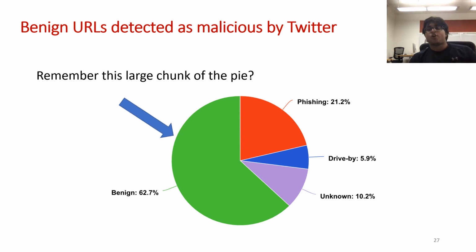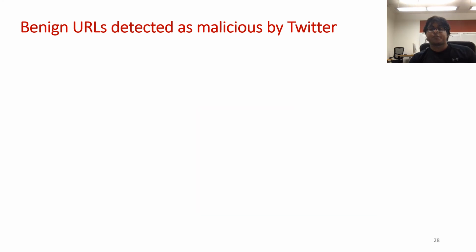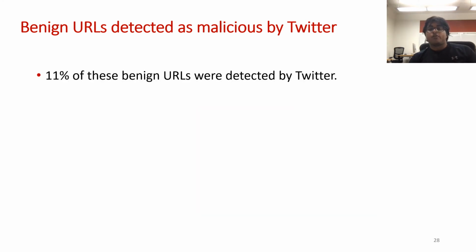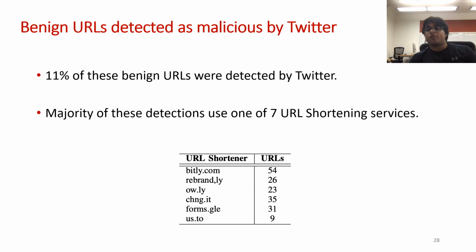Finally, we focus on the large chunk of benign URLs that VirusTotal detected as malicious. Now, actually, let's see how many of them get detected by Twitter. We observed that Twitter generated a warning for around 11% of these benign URLs. Digging deeper, we found that most of these URLs were using one of several different URL shortening services. The table shown here provides the data of how many URLs hosted in each shortening service generated a warning.